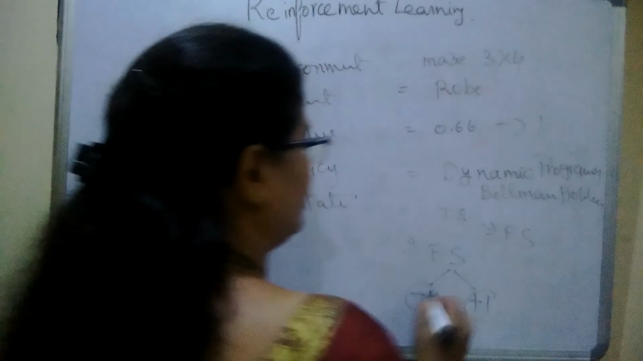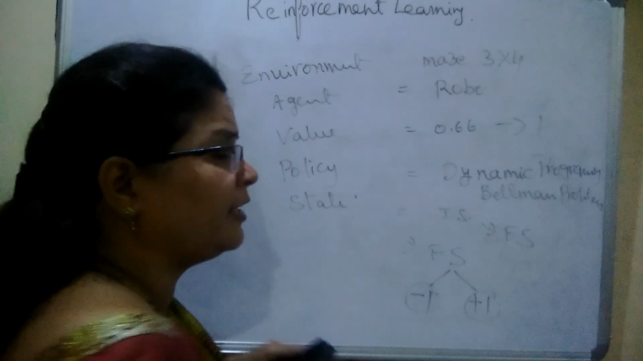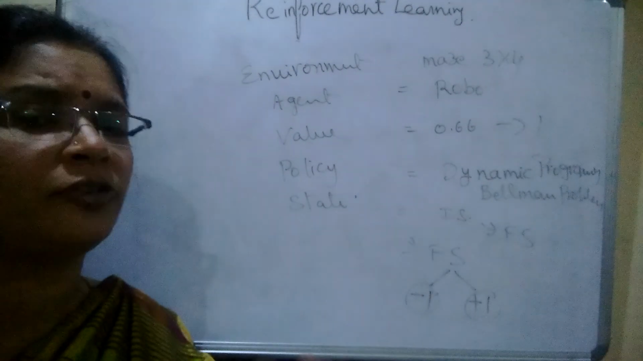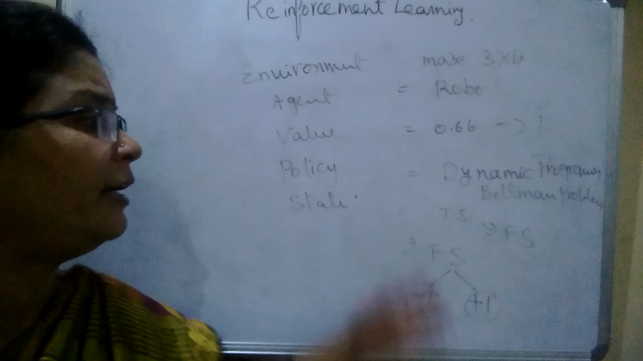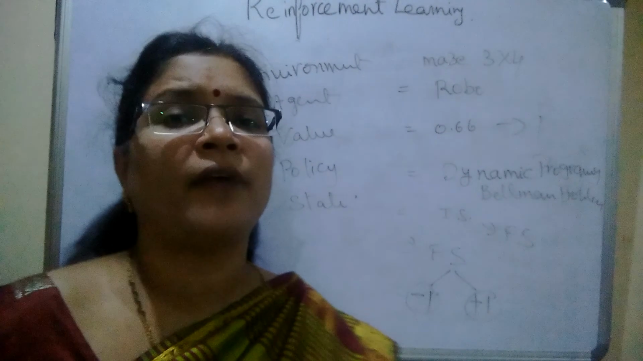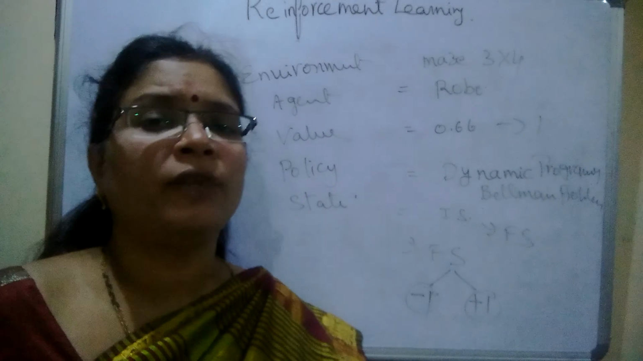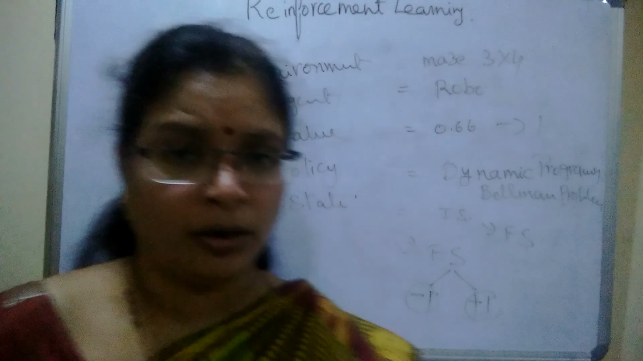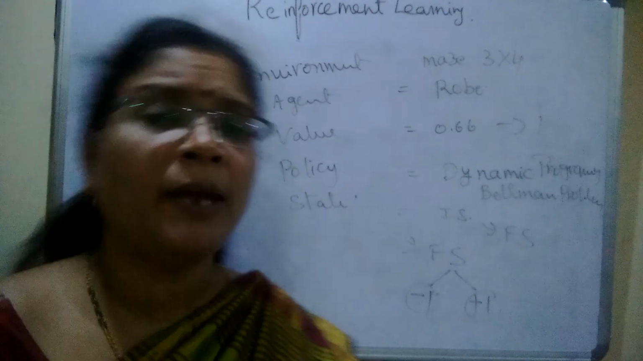The state also represents the final. If it is the initial state, it is okay. It is the starting of the problem. Whereas if it reaches the final state, it has only one value. That one value may be either +1 or -1. That means it may be rewarded or it may be punished.